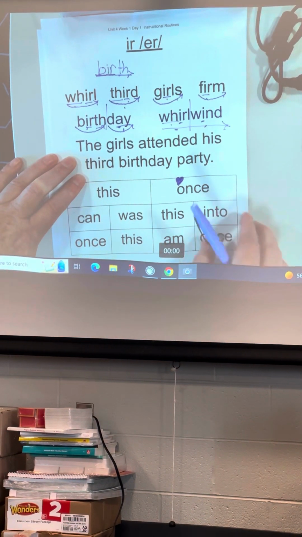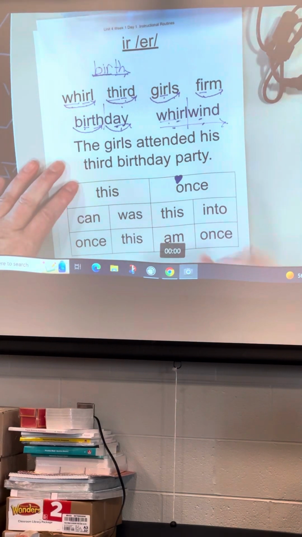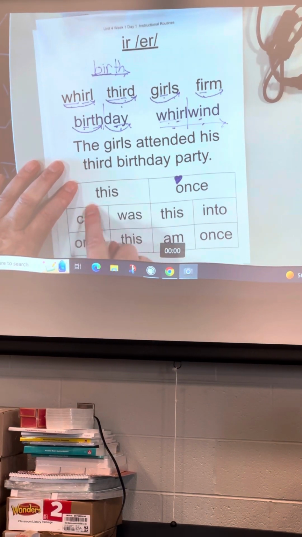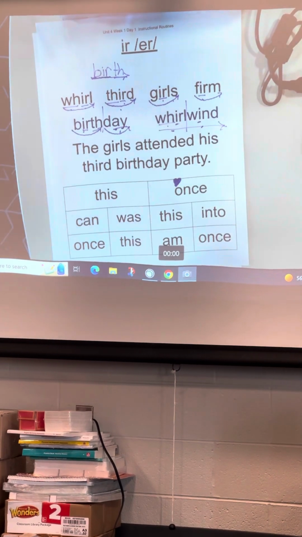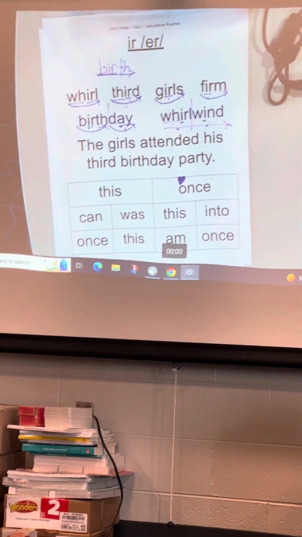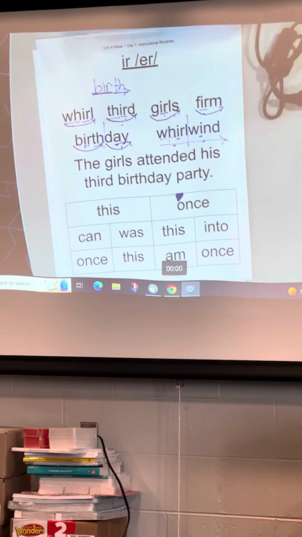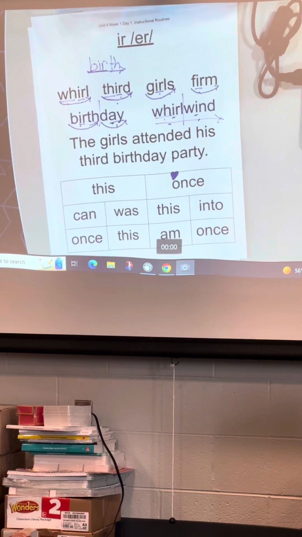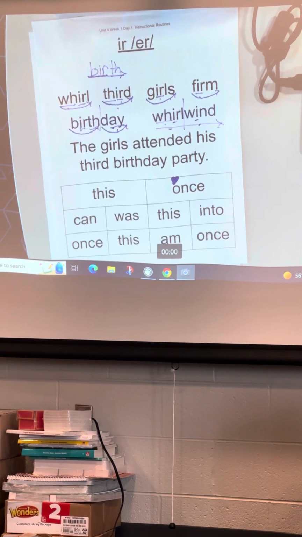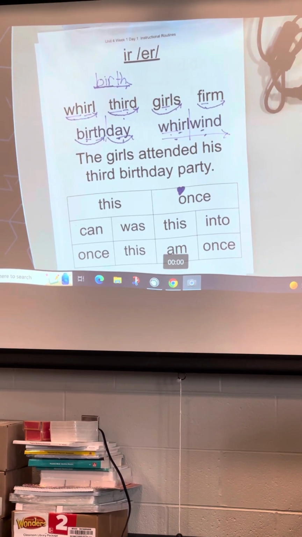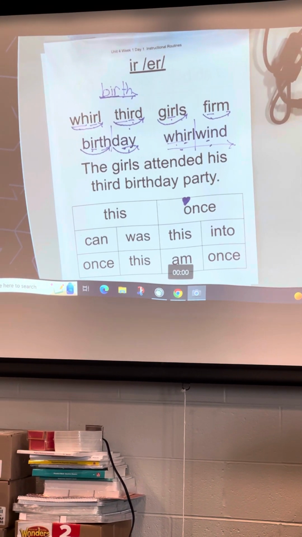Good job. We have some high frequency words this week. Here are two of them. This word is a flash word. I'm going to ask you to turn to the pink cards in your ring. There are two cards to teach high frequency words. The first one is flash words. Those are high frequency words where every letter obeys its rule and makes the sound it should. And then the second one are heart words where some of the letters do not obey the rule and will have to be memorized by heart.